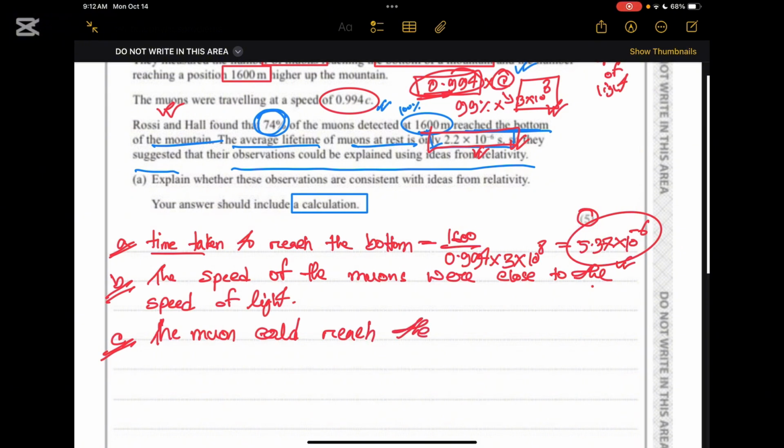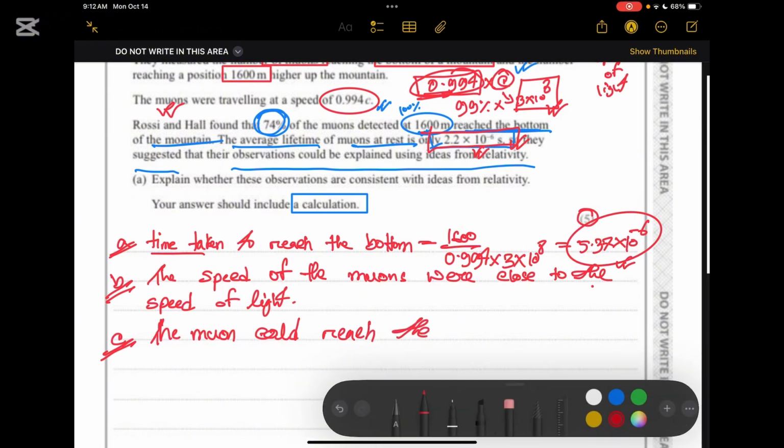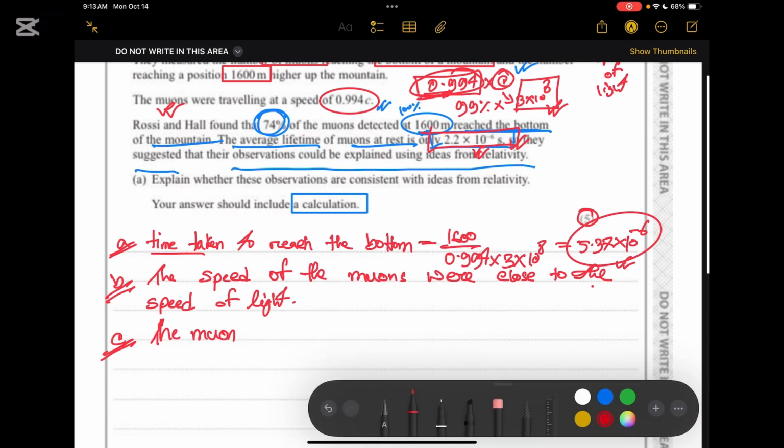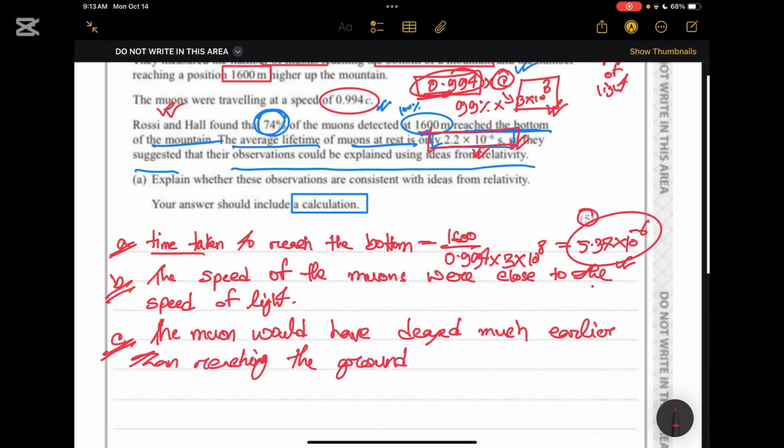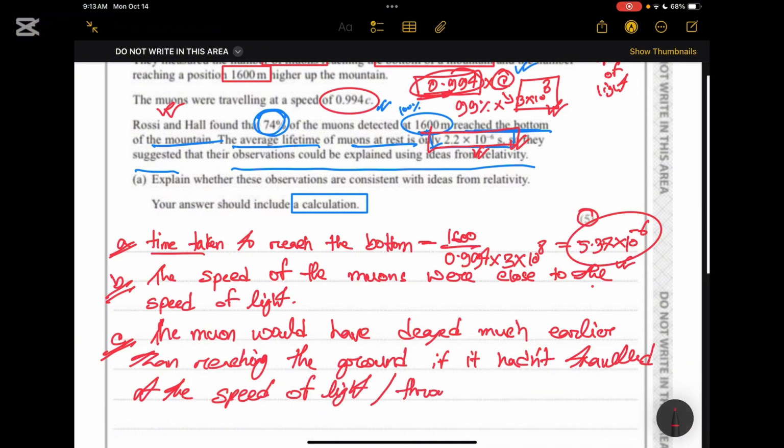The muon would have decayed much earlier than reaching the ground if it hadn't traveled at the speed of light, or through the relativistic speed.